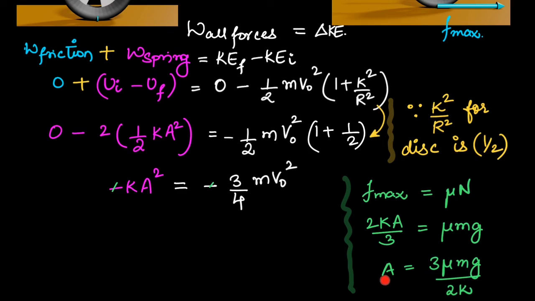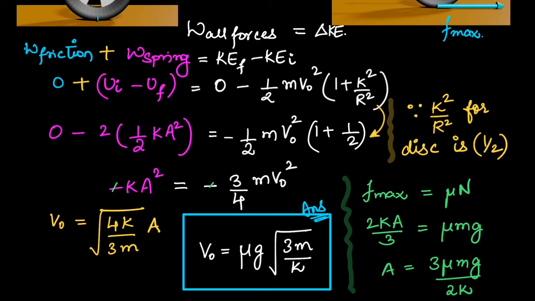We will put the value of amplitude from this equation into this equation and we will get the maximum value of V0. So finally, when we place the value of A in this equation, we get V0 equals mu g into under root 3m by k. So this is the maximum value of velocity for which during the motion the disk will be in pure rolling without slipping. If the speed exceeds this value, then the disk will slip.